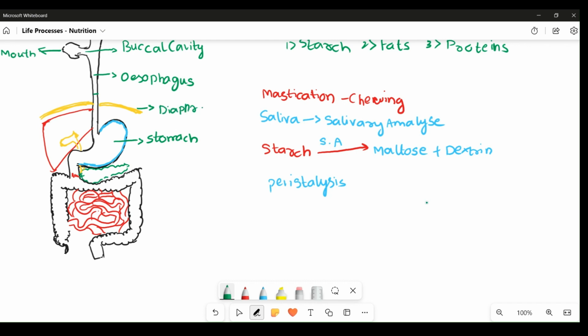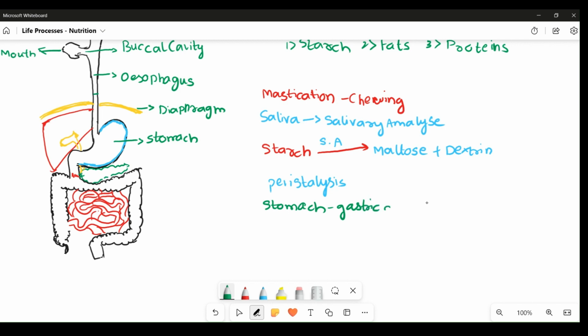The stomach is also regulated by peristalsis and helps in churning or mixing the food with enzymes, converting food into simpler substances. The stomach has gastric glands present throughout its wall.